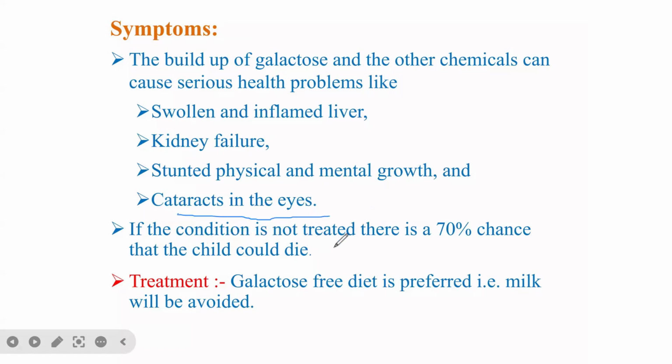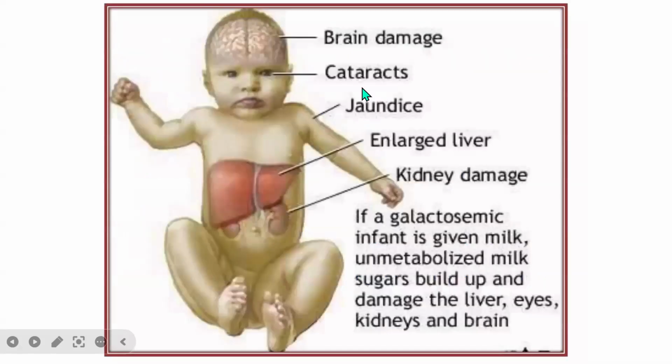If the condition is not treated, there is a 70% chance that the child will die. Therefore, for the treatment, you can control this through the diet. A galactose-free diet, that is, milk will be avoided. The child will be recommended other sources of food that do not contain galactose.